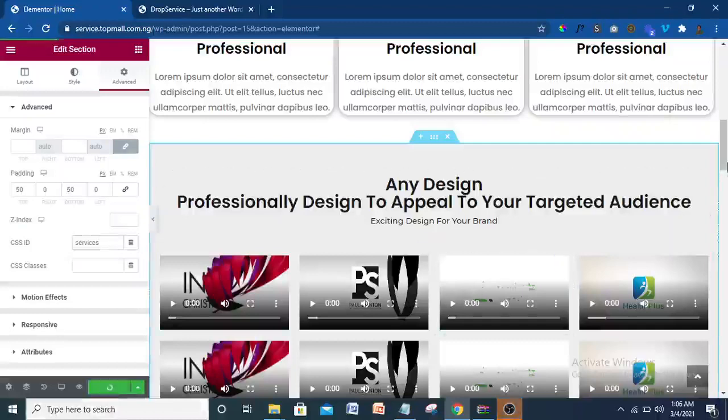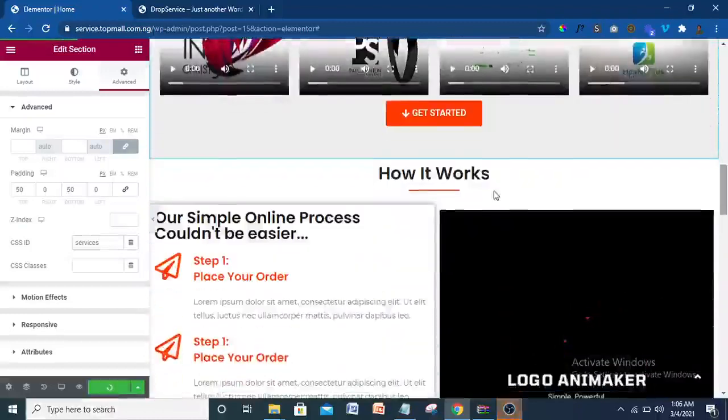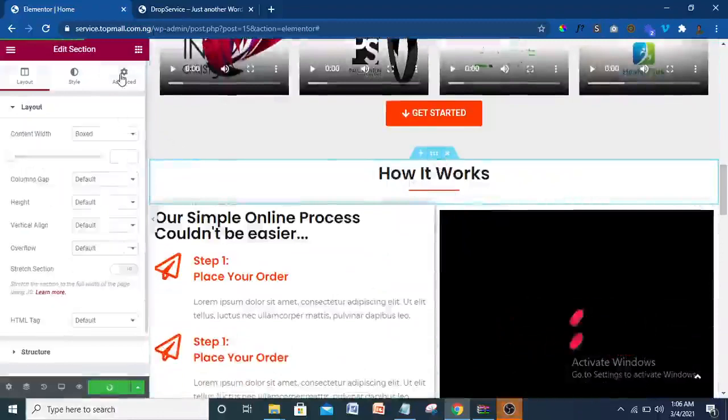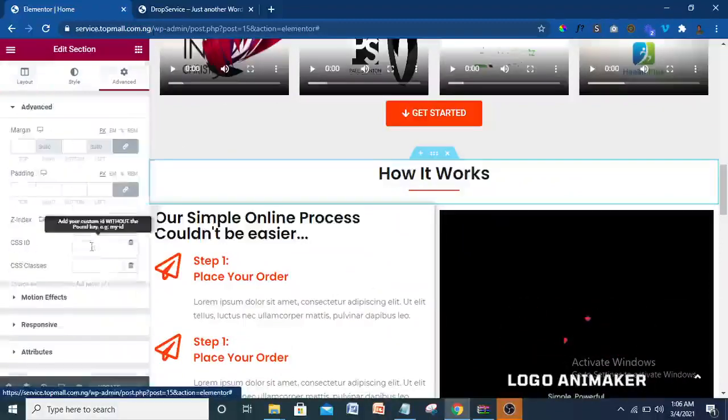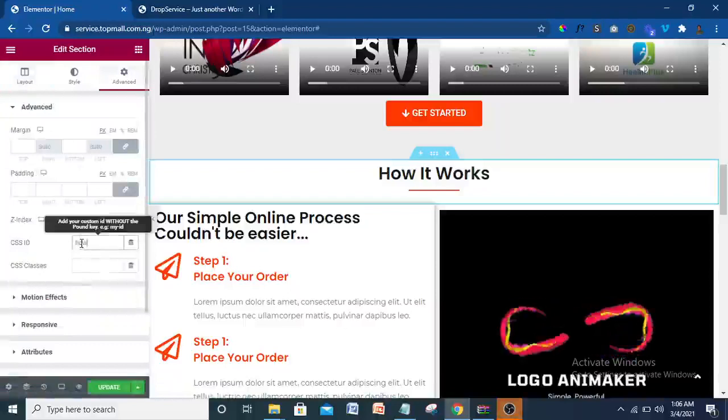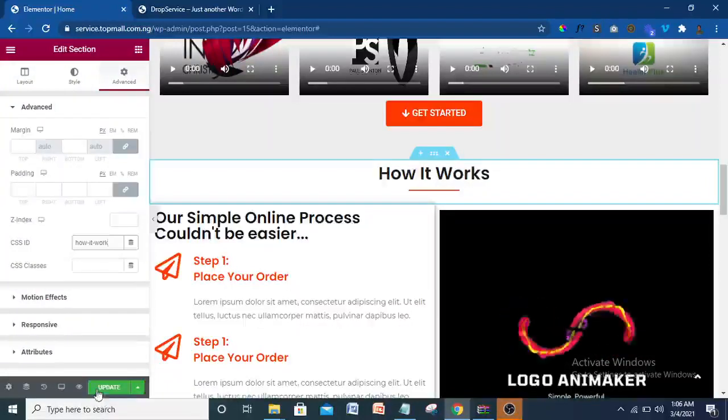Update it. Just going to come to this one too and click on this place and come to how it works. Come to advanced. So CSS ID: how-it-works. So after doing that, update.